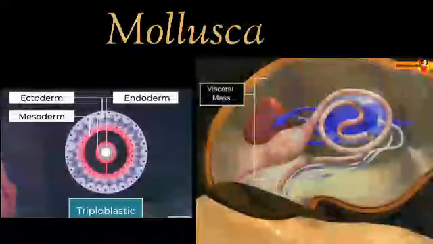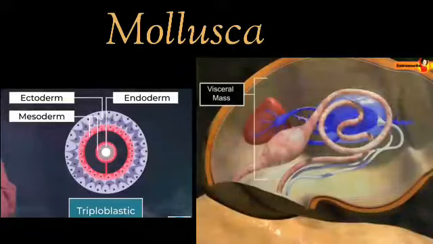Body of these animals is triploblastic and eucoelomate, non-segmented and soft. Except animals like snail, their body shows bilateral symmetry. Their body is divided into three divisions: head, foot and visceral mass. In the figure you can see the visceral mass. Visceral mass is covered with mantle. This mantle secretes a hard calcareous shell. This shell may be external or internal or even absent in some cases.